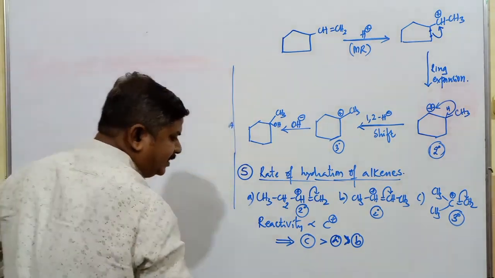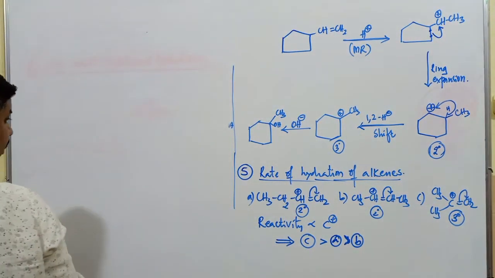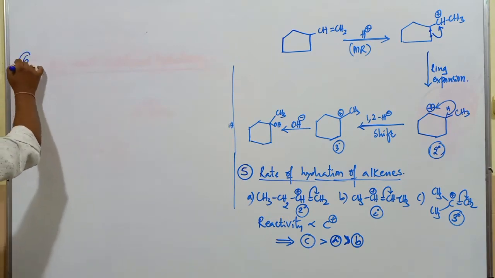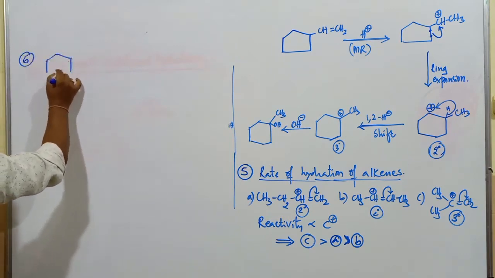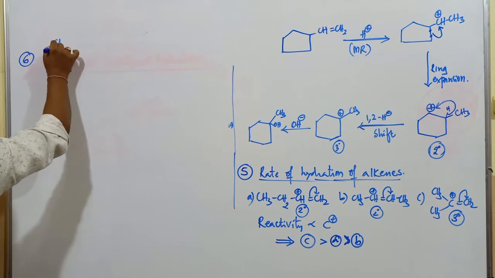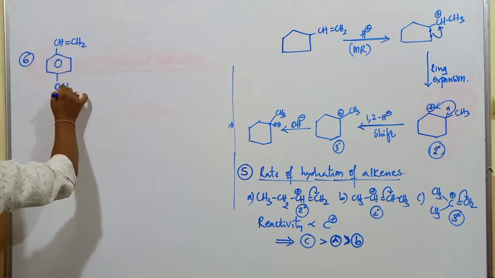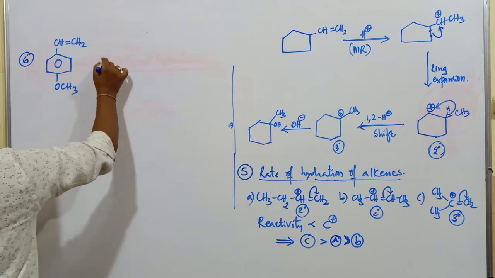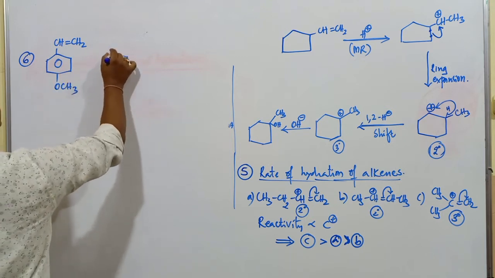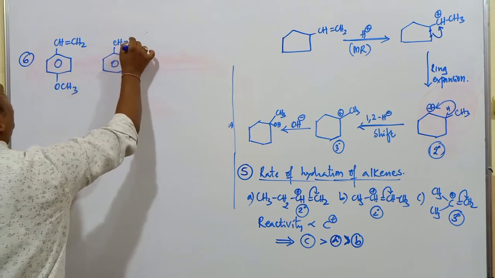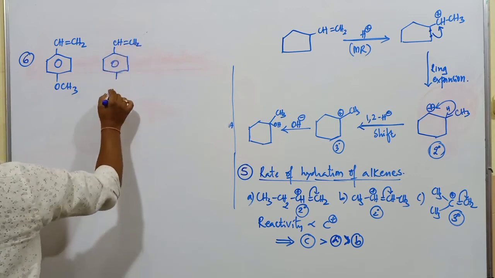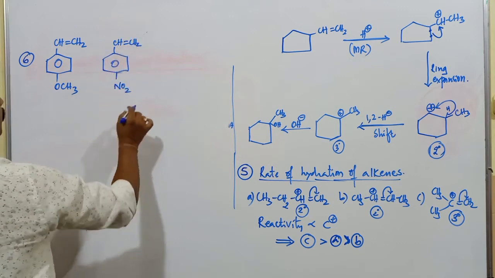One more example, the last example I will consider. Suppose I take some compounds: this is CH=CH2 with OCH3. The next compound is CH=CH2 with NO2, the nitro group.